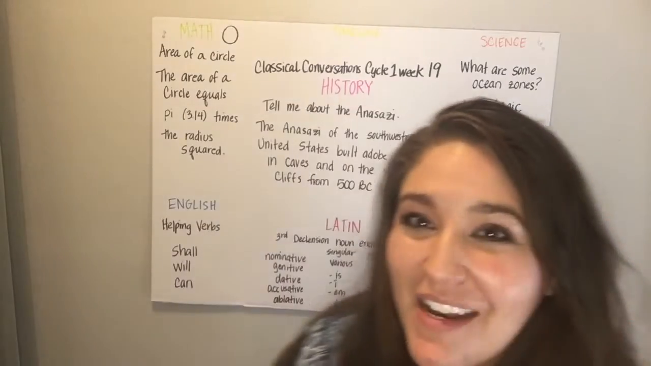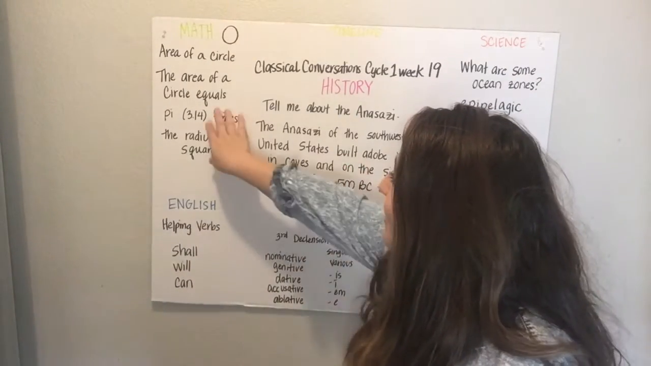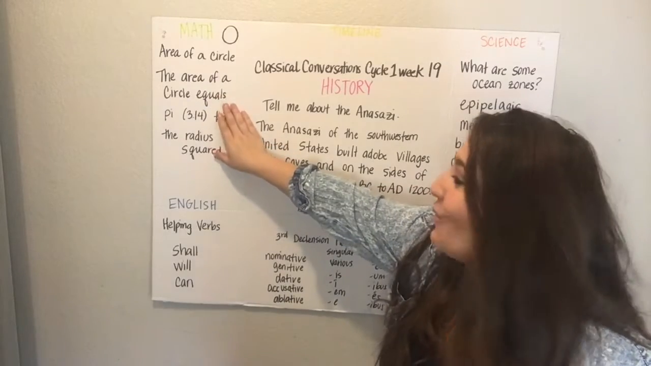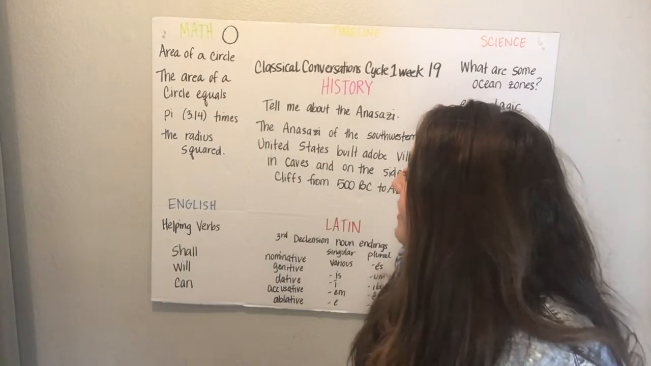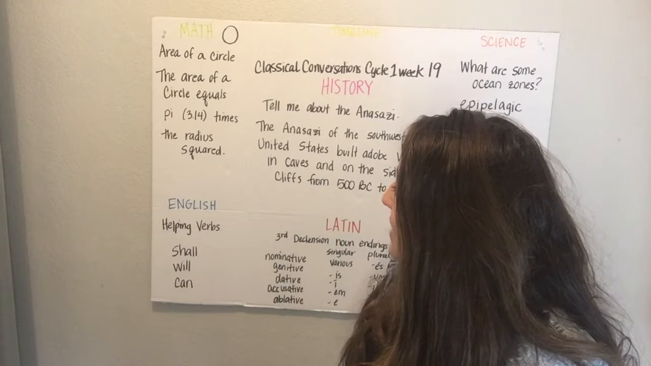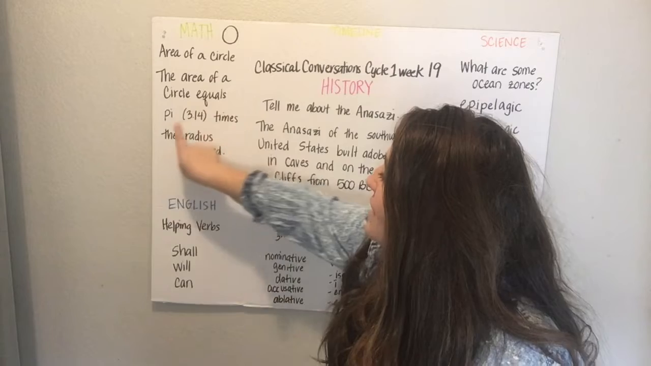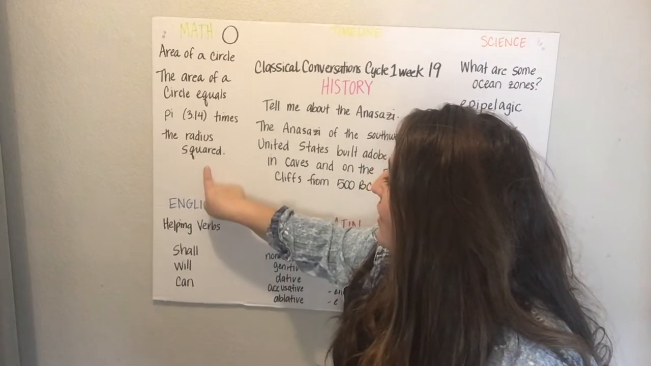That was our timeline. We're going to go ahead and move on to the area of a circle. We've been working on geometry, so we're going to keep this going. The area of a circle equals pi times the radius squared. The area of a circle equals pi times the radius squared.